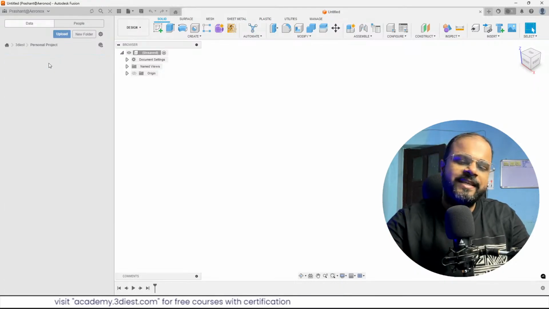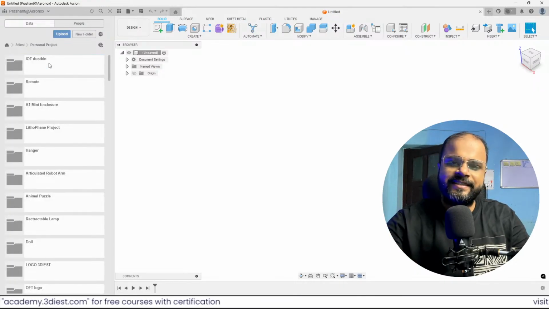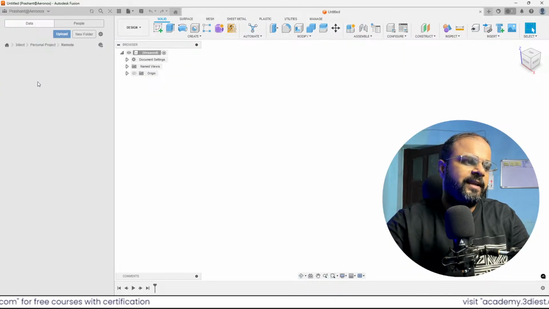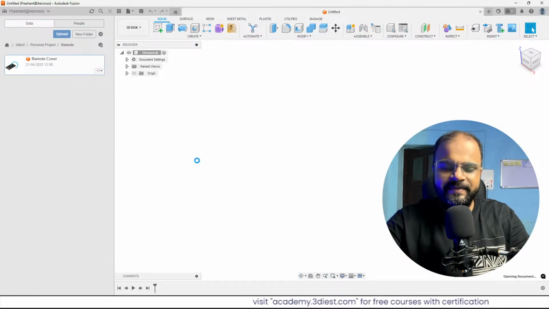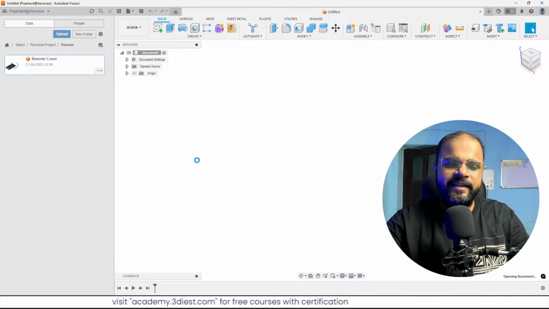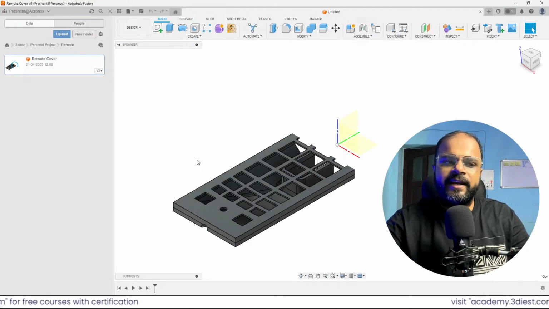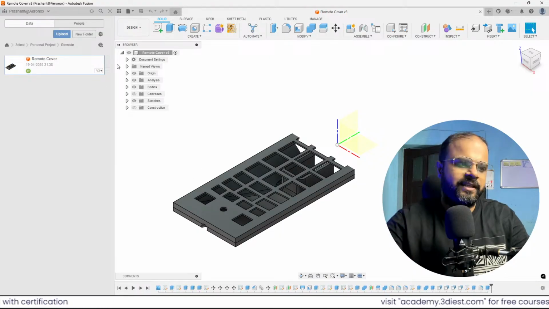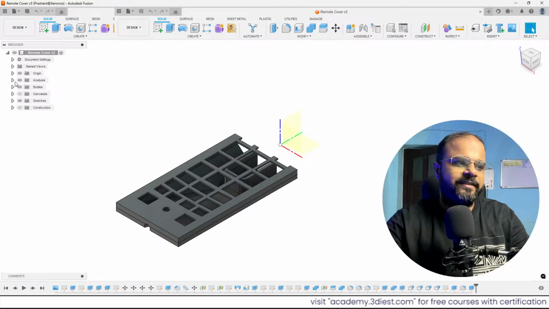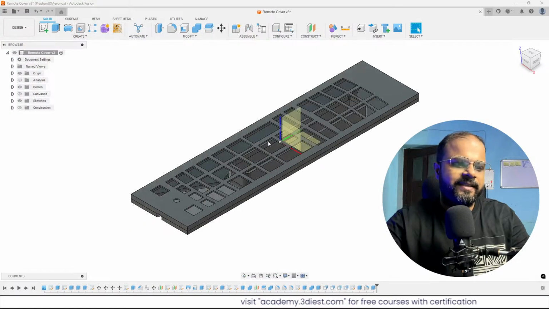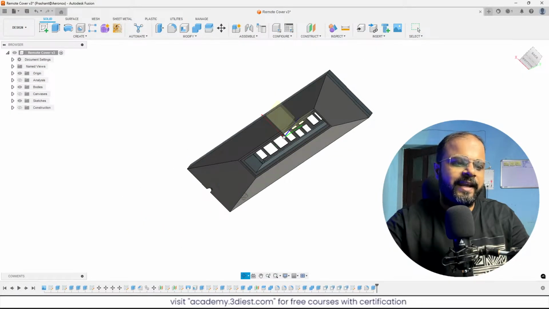For this, I will select something simple. Let's take this simple project, right? It's a simple remote cover that we had designed. It's not a complete design, it's just an initial prototype, just to get an idea, to check out the fitment and all those things. So this is the product that we had designed, and I will show you how we can create an animation out of it, right?